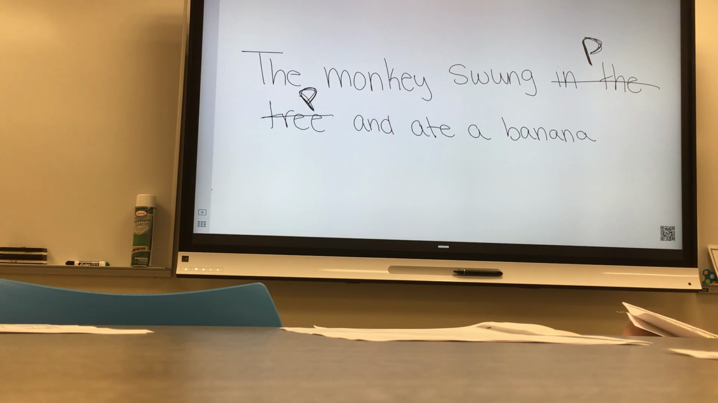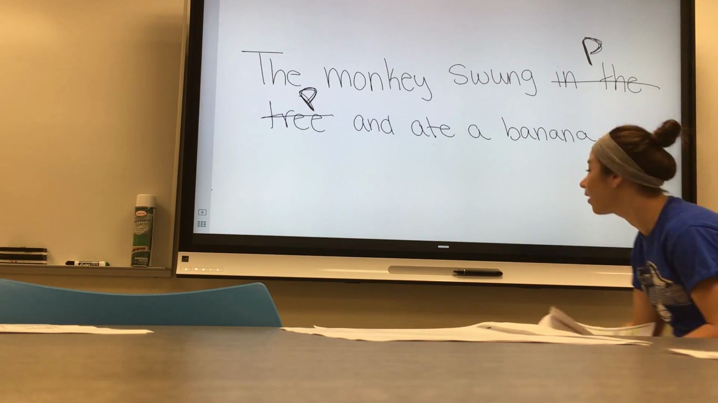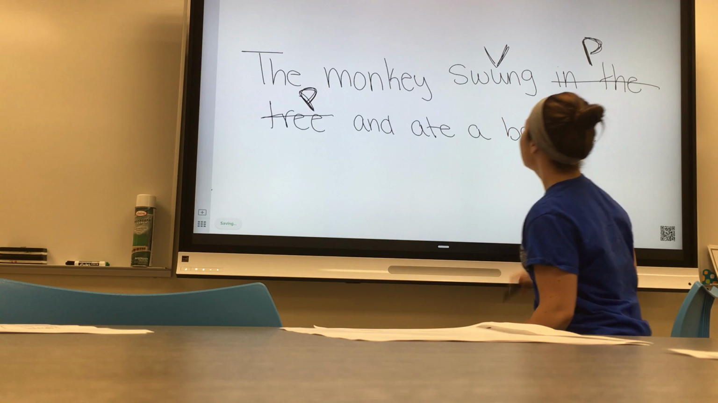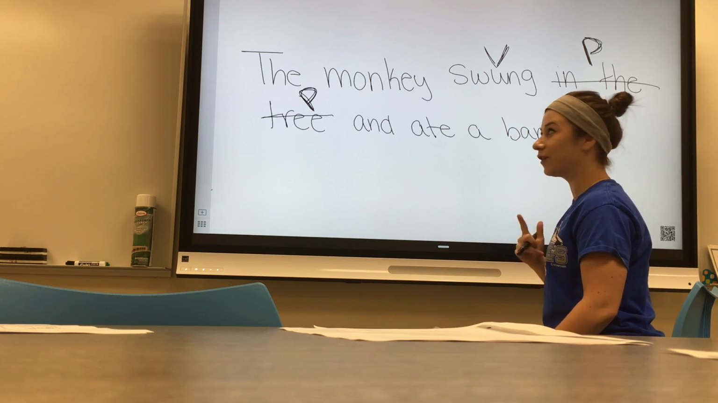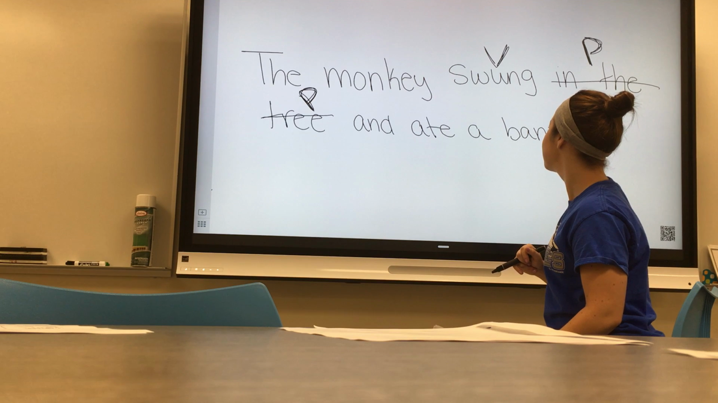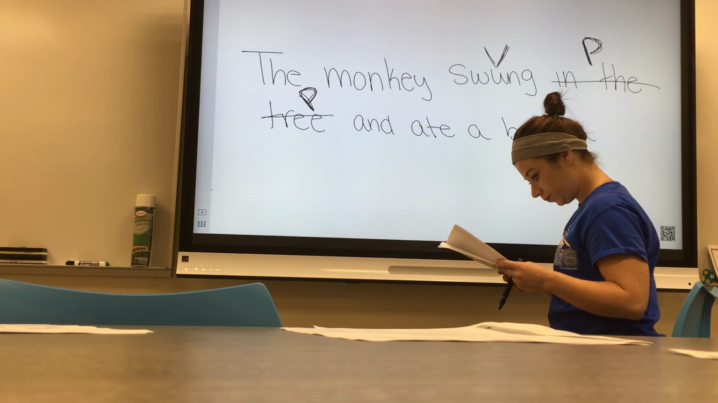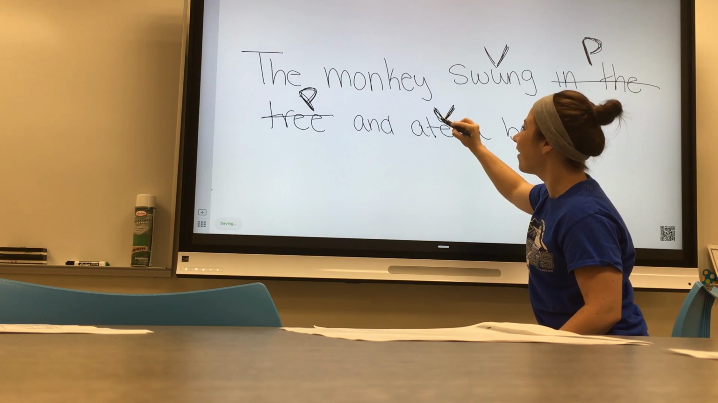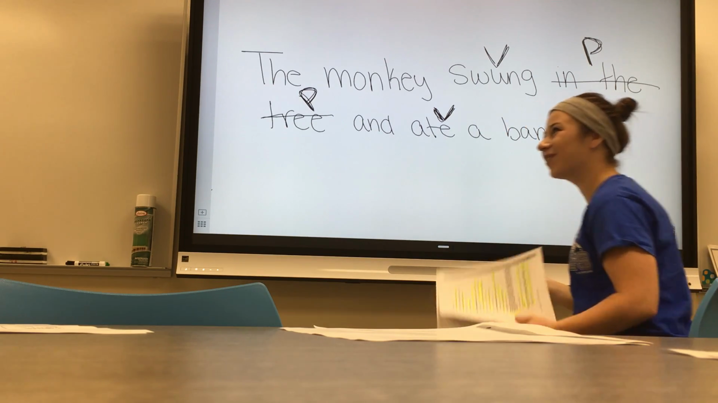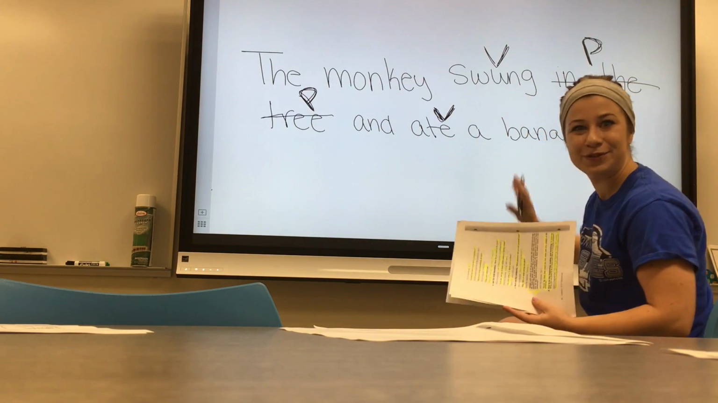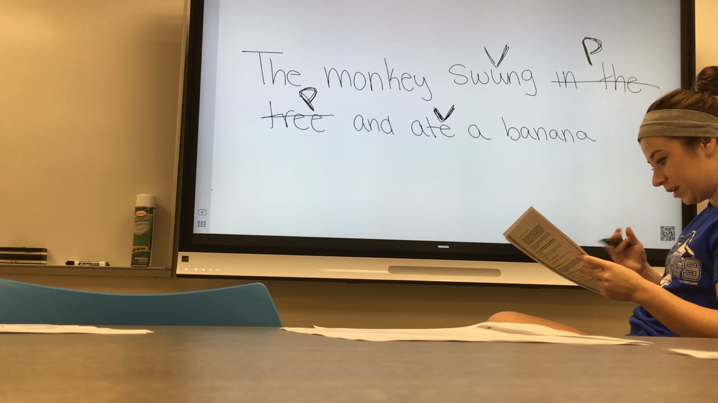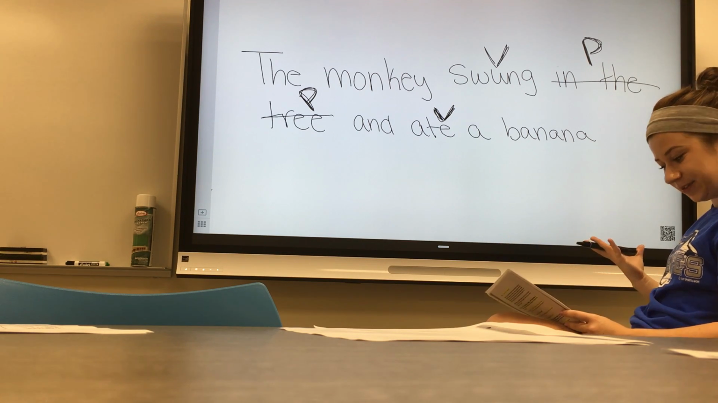Is there an action or linking verb here? Yes, we have swung. Swung is an action or linking verb, so we're going to put a V, swung. What's our other one? Remember, we're doing subject, verb, verb. And ate. Good, that was kind of tricky. It is eating, or ate is something we can do, but we're kind of thinking more like swung, like we just used bounced and rolled, right? Very good.